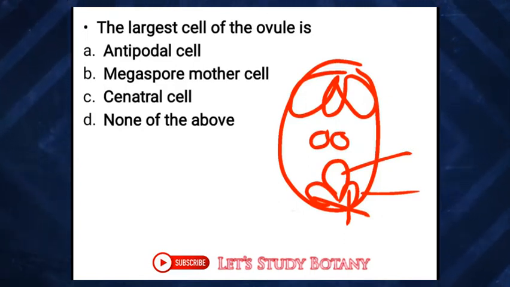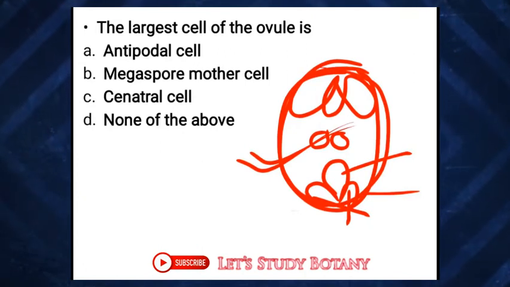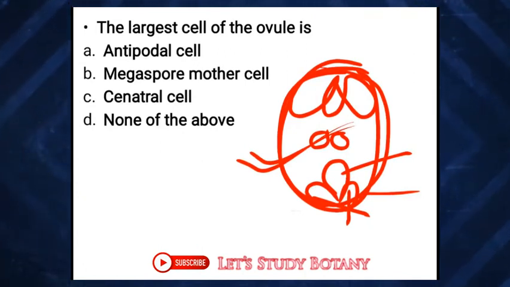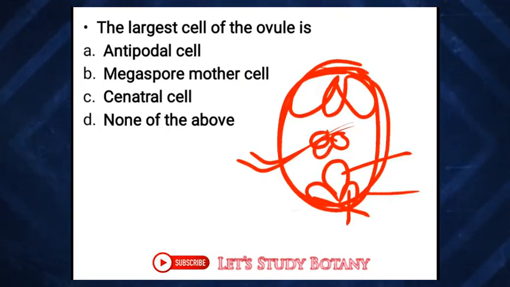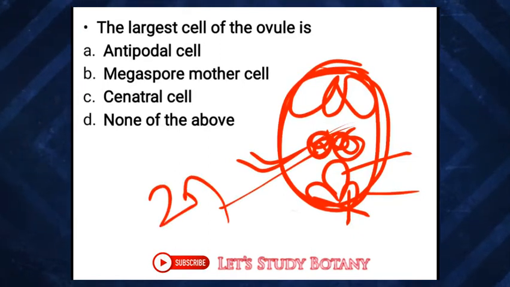So the largest cell of the ovule is the central cell. Basically it is present at the center of the embryo sac. Central cell, or it is called the polar nuclei, or secondary nucleus. It consists of two polar nuclei which get fused to form the secondary nucleus, and this one is diploid.